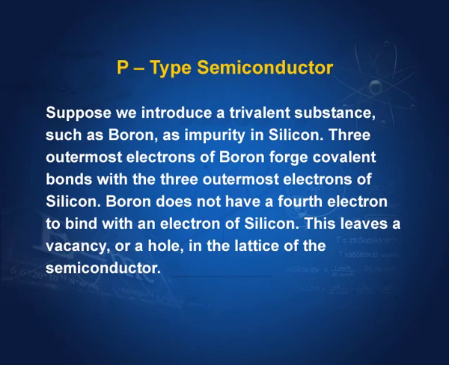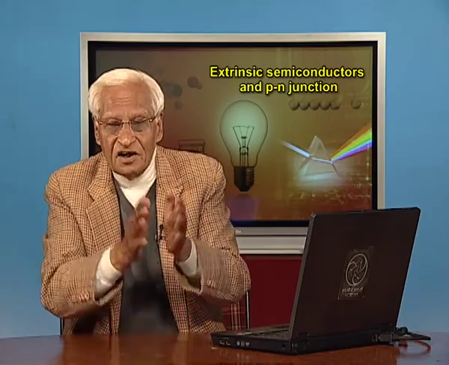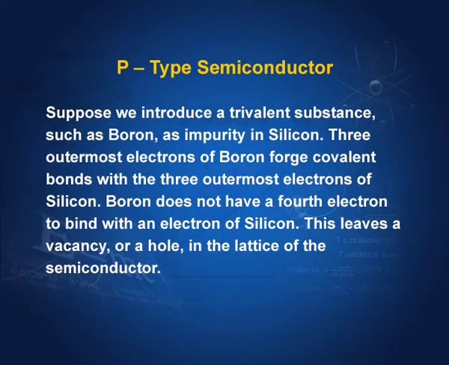Suppose we introduce a trivalent substance such as boron as impurity in silicon. 3 outermost electrons of boron forge covalent bonds with the outermost electrons of silicon. Remember, silicon has 4 outermost electrons; 3 of them form bonds with the outermost electrons of this trivalent substance, boron in this case.